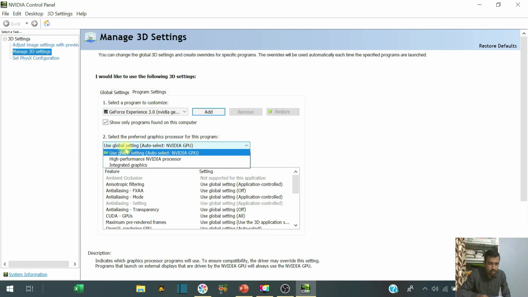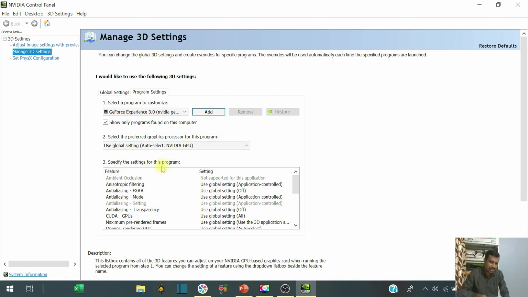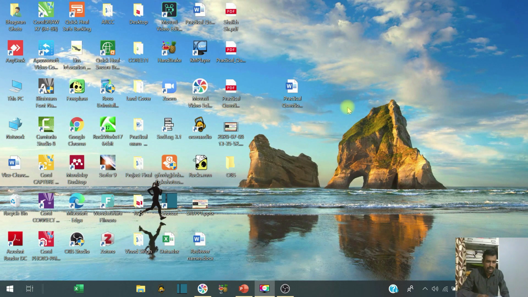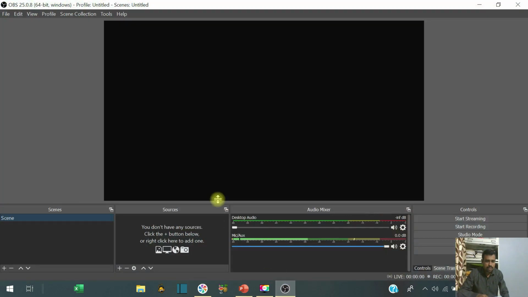Make one change: select the preferred graphics processor for the program. Here you can see select integrated graphics. I already selected it, and on my laptop this OBS software is working. Just close it, and now your screen recording is started.